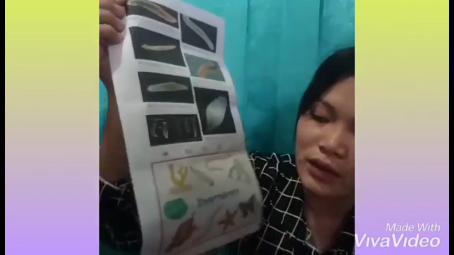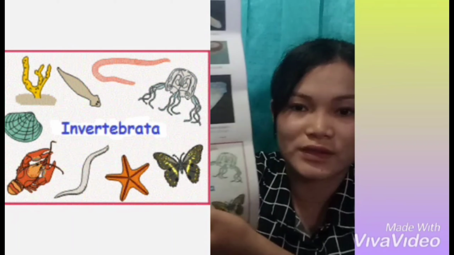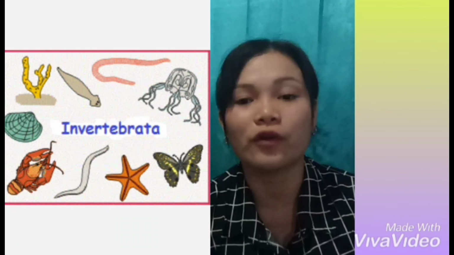Good morning, my students. How are you today? Okay, good. Today we will learn about animals. We will continue our material before about animals. So today we will learn especially about invertebrate animals. Okay, you can see in these pictures about invertebrates. So before we continue our material today, we must know what invertebrates are. So invertebrates are animals that do not have a backbone.